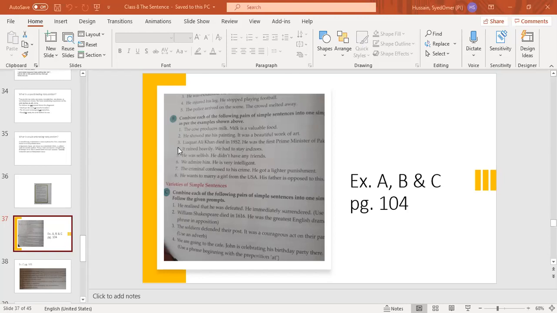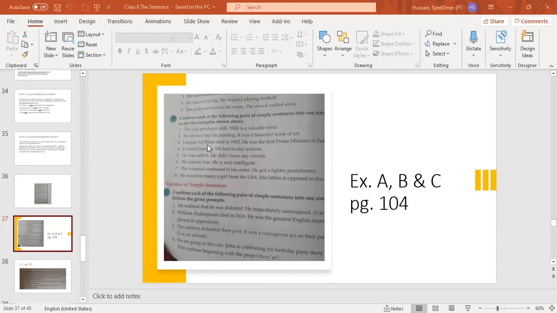Miss, say the first one again. Okay, beta. Milk, comma, and please speak in English. Milk, comma, a valuable food, comma, is produced by the cow. Milk, a valuable food, is produced by the cow.